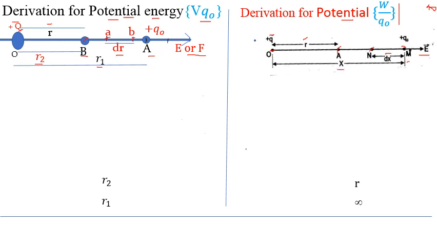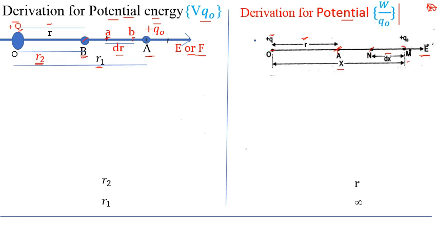Now in this first case, we have to shift this charge plus Q0 from point A to B, that is from R1 to R2. In this case, we have to shift charge from infinity to the point A, that is from infinity to R, against direction of E or F in both cases.